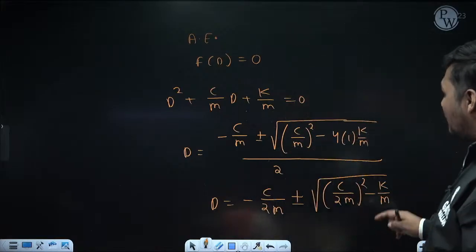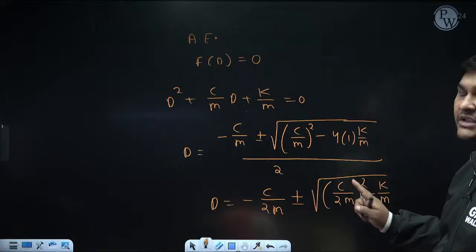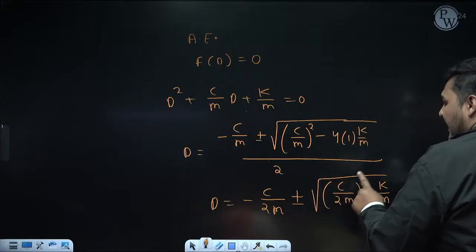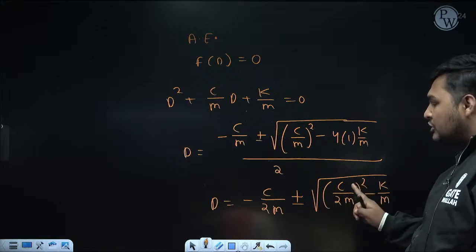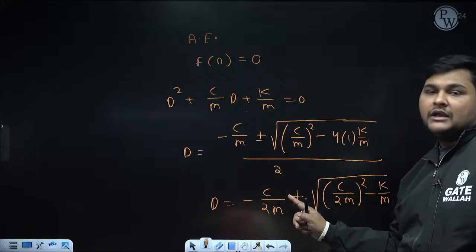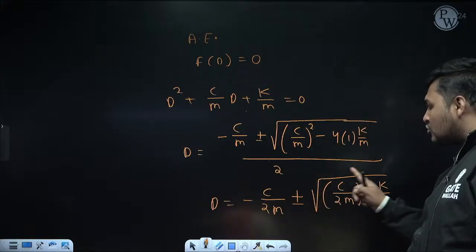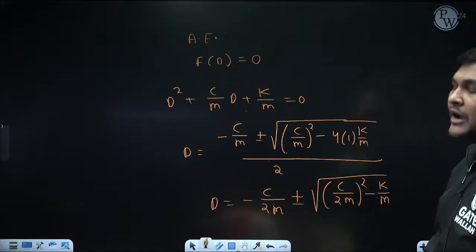If you do proper analysis, you will find all conditions are possible. How? If inside this square root a negative number is coming, the root will be imaginary. If inside this square root 0 is coming, means both roots will be the same, so in that case the root will be real and same. And if a positive number is coming inside the square root, it will be real and different. So here all conditions are possible.